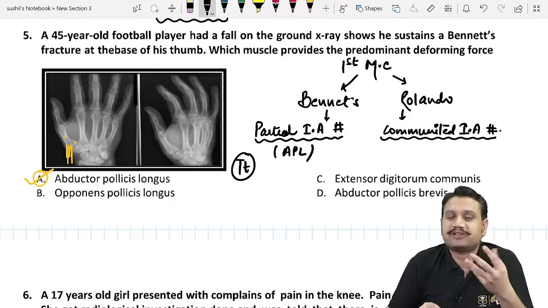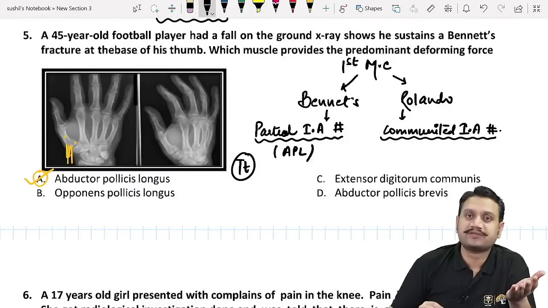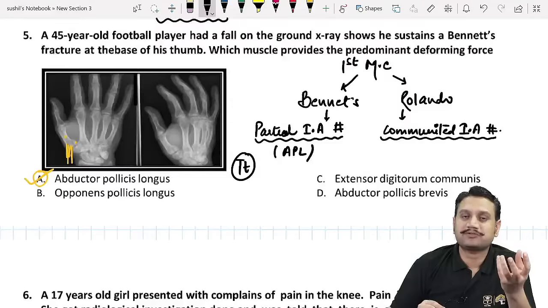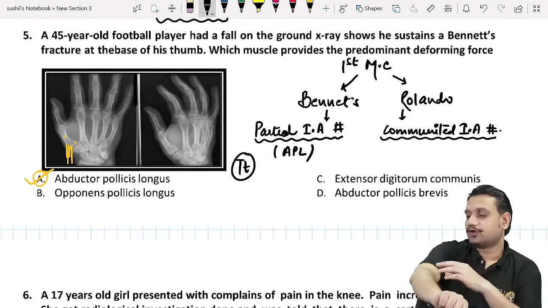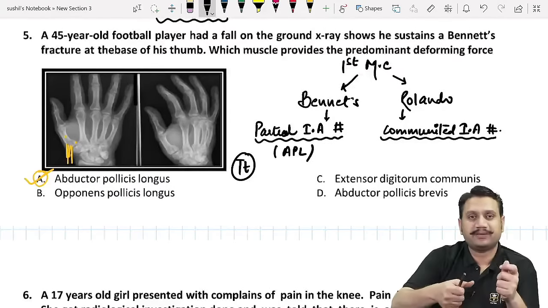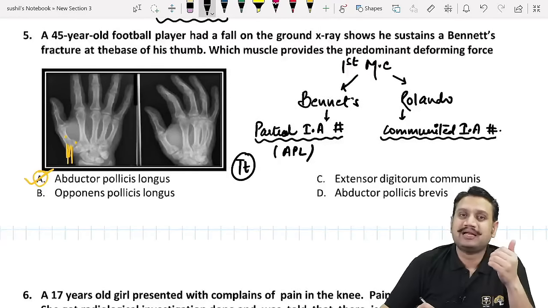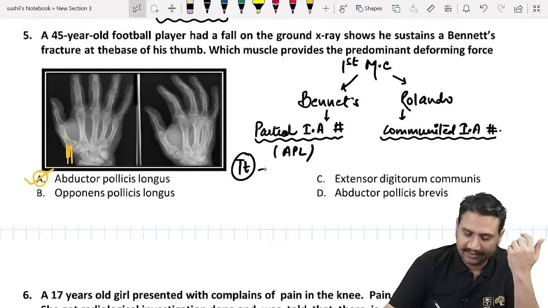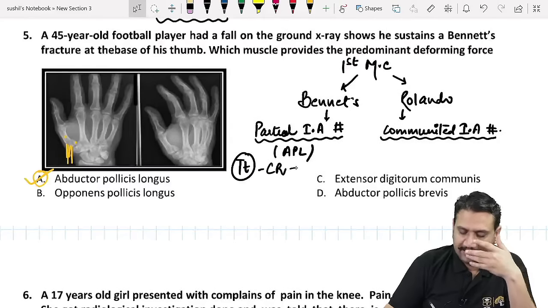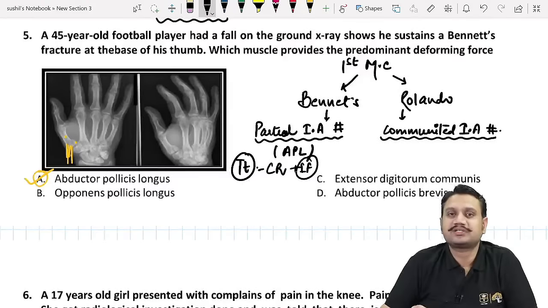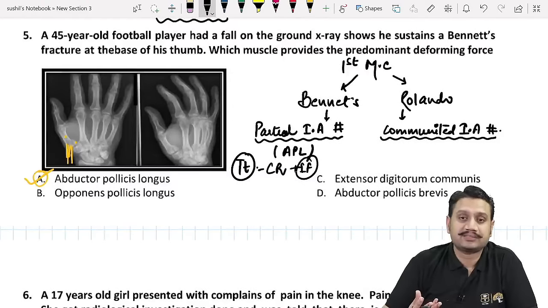Now, as we said, fracture of necessity, this is also a fracture of necessity. Why was the lateral condyle a fracture of necessity? Because the common extensors are going to pull the fragment away, so we have to fix it all the time. It is the same thing with Bennett, where the APL has the tendency to displace it. Therefore, the treatment has to be closed reduction and internal fixation, which is done by which appliance? The K wires. Right? The K wires.